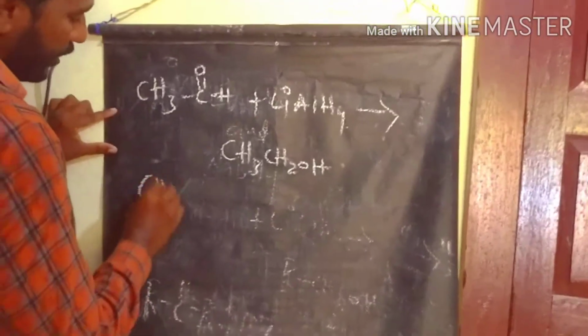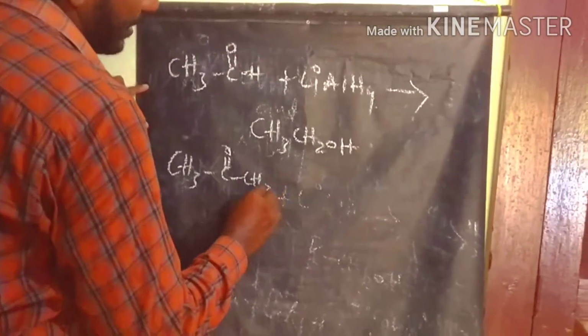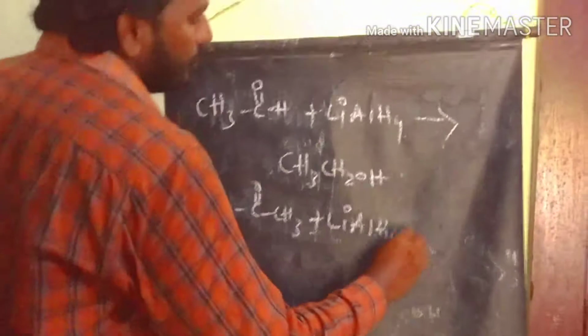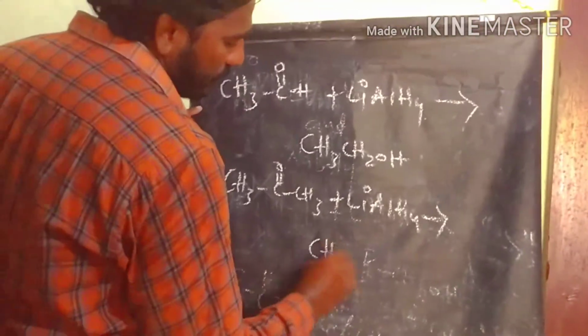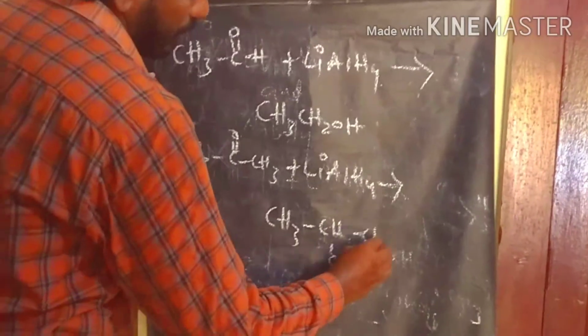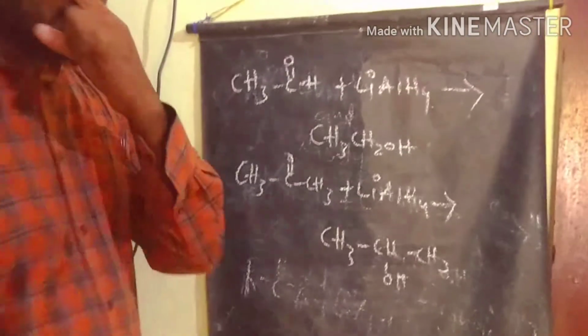If you take acetone, what is happening if acetone is involved in lithium aluminum hydride reduction? We are getting isopropyl alcohol as the product. So this is the secondary alcohol. This is isopropyl alcohol.